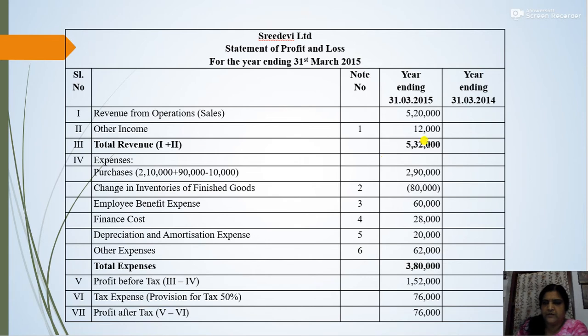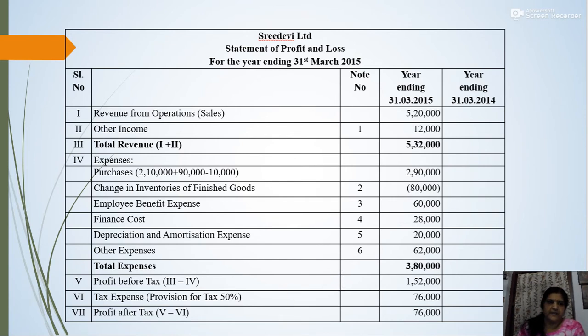Total revenue is 5,32,000 and total expense is 3,80,000, so the difference will be 1,52,000. Then you have to make a provision for taxation of 50%, that is 76,000, 1,52,000 into 50%. Then profit after tax will be 76,000. So the profit as per the statement of profit and loss is 76,000 and the current year's provision for tax is 76,000. Okay.